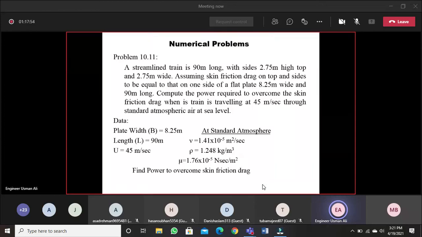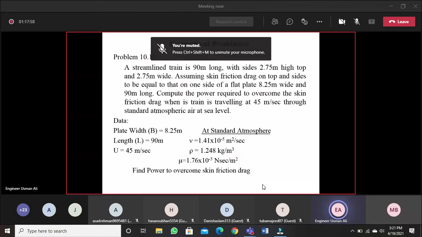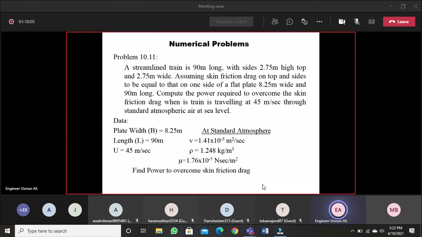I hope you have understood this numerical. There is a train experiencing friction drag, and it is said that this friction drag is equal to that on one side of a smooth flat plate having length 90 meter and width 8.25 meter.